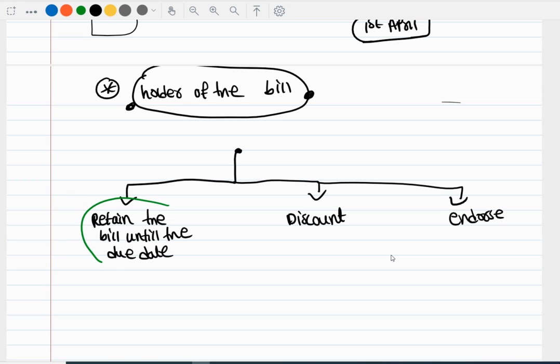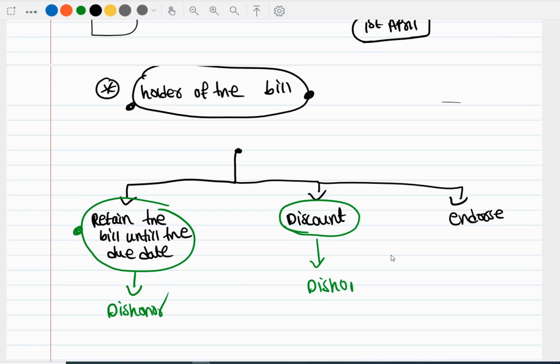So what happens if Raj, the drawee, dishonored the bill? Like we choose, you have retained the bill until the due date and the bill got dishonored, or you have discounted with the bank and then the bill got dishonored, or you endorsed to your creditor and then the bill got dishonored. So what are the general entries we will pass in this scenario?